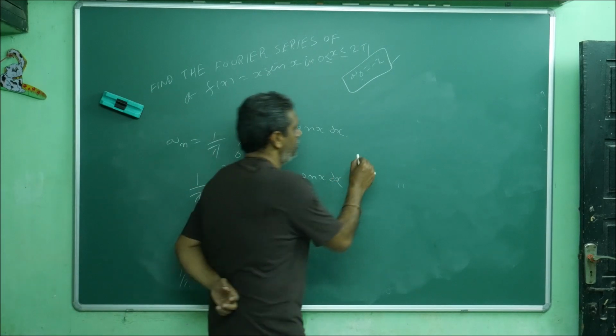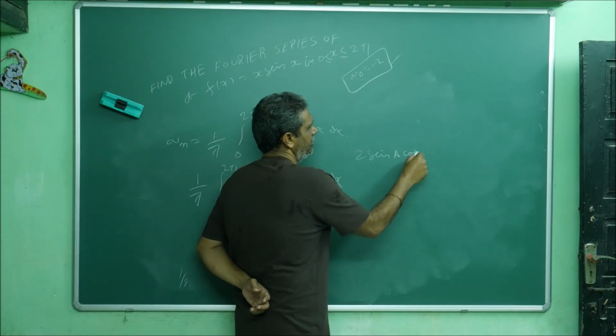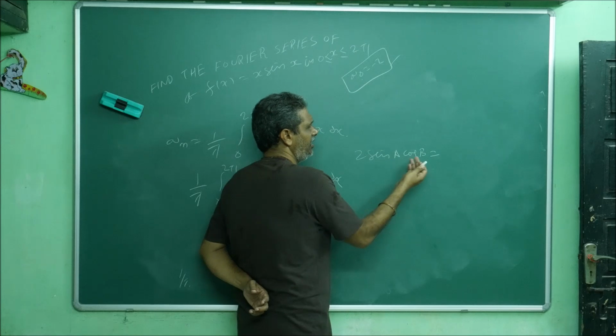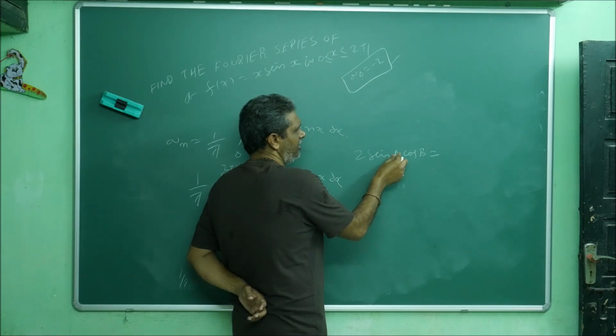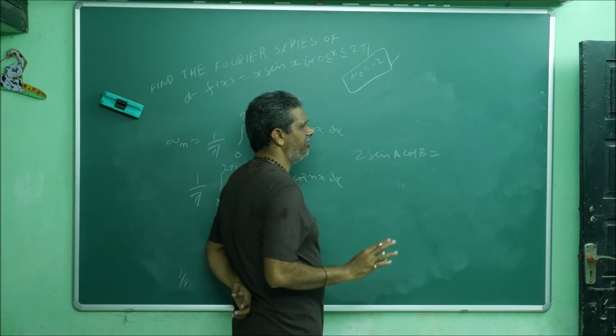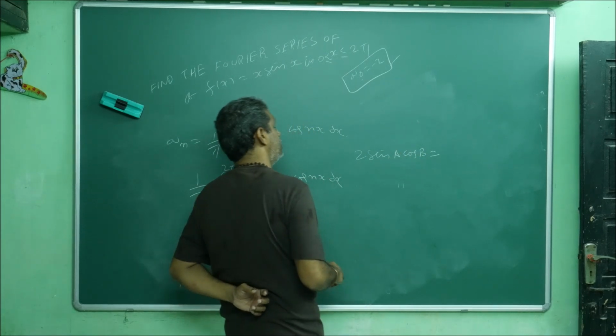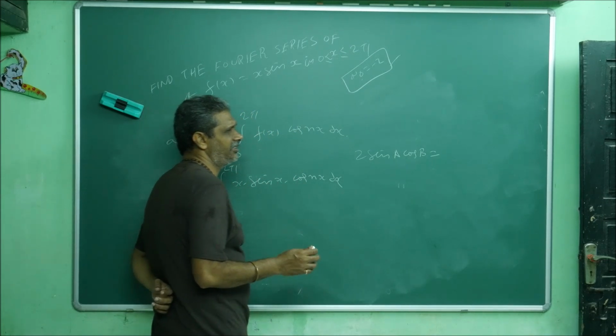You know that 2 sin A cos B. Some people write cos A sin B, not required. You can remember one formula, enough. Always sin term you can treat as A, cos term you can treat as B. Some people will tell 2 cos A sin B formula, then 2 sin A cos B. If you remember one thing, automatically it will adjust.